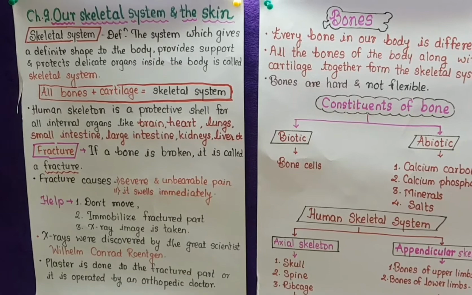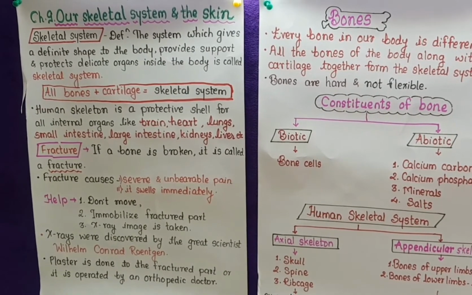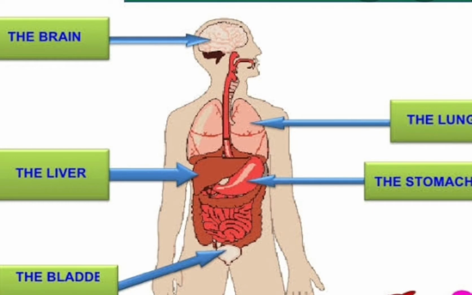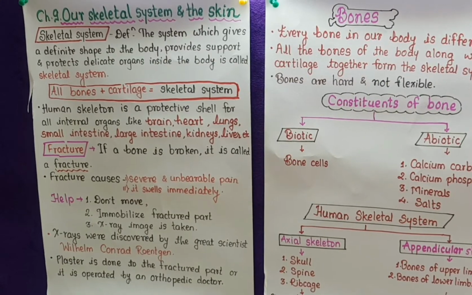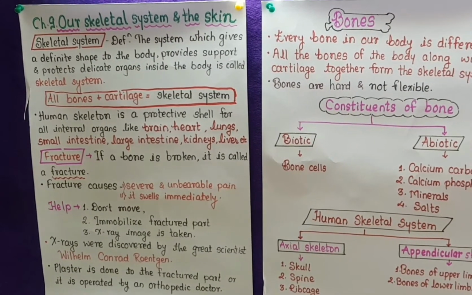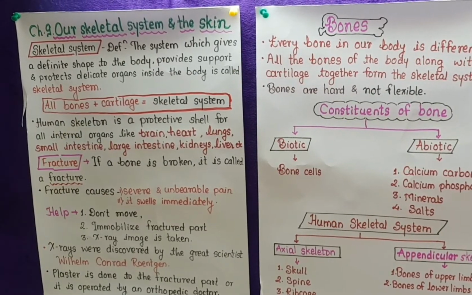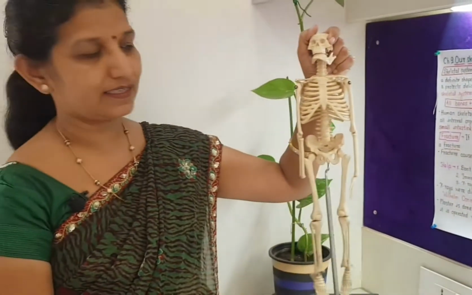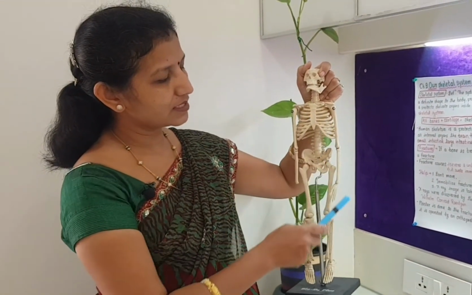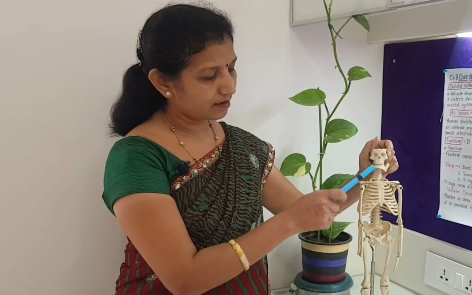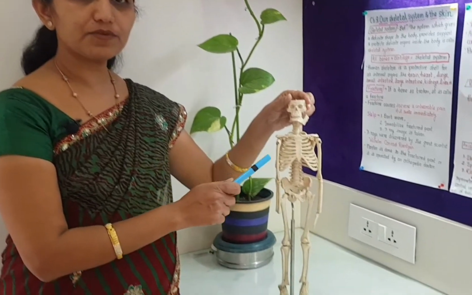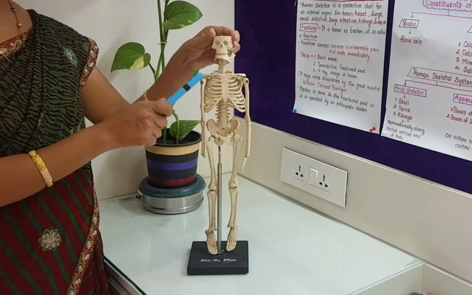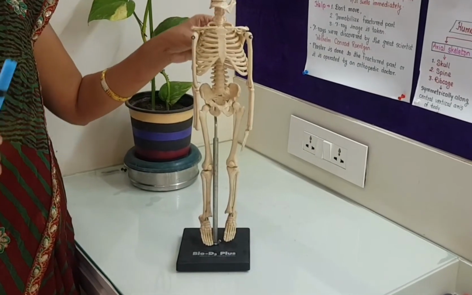The human skeleton is a protective shell for all internal organs like the brain, heart, lungs, small intestine, large intestine, kidneys, liver. All these things are protected inside the skeleton. And you can see here the model of a skeleton. See, these are the bones, and these form the framework of our body. We will see one by one which are the types of bones, types of joints, the skeleton, all these things.